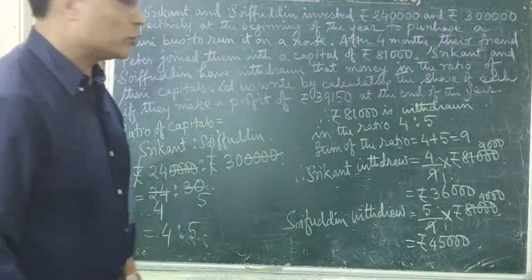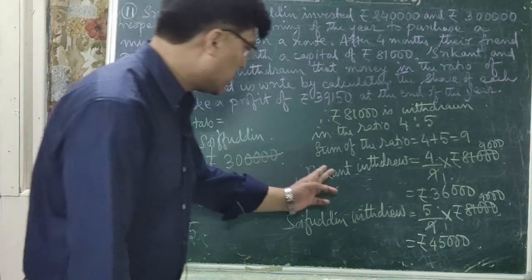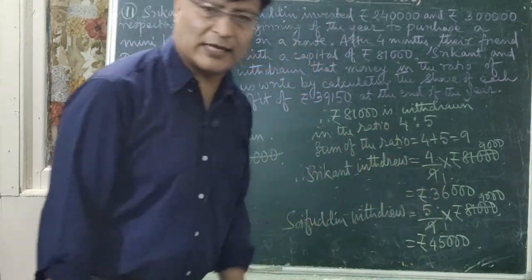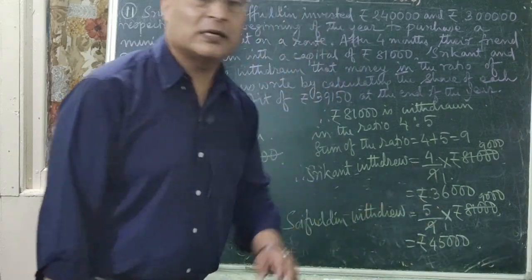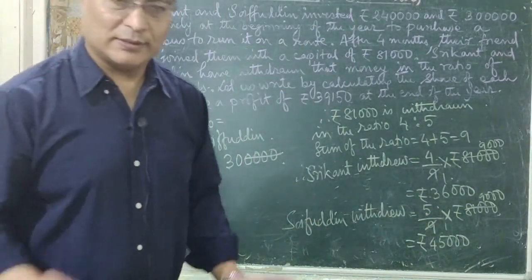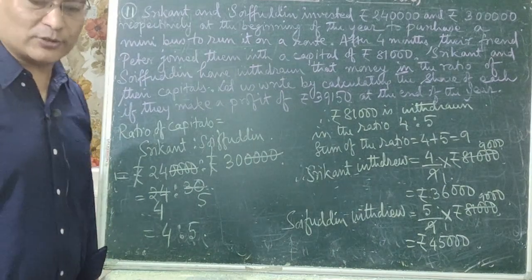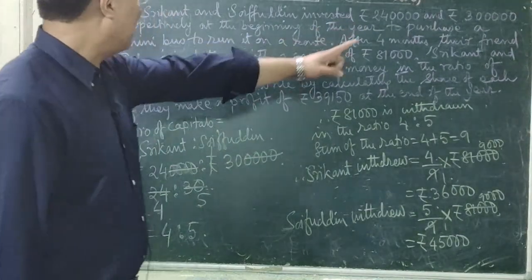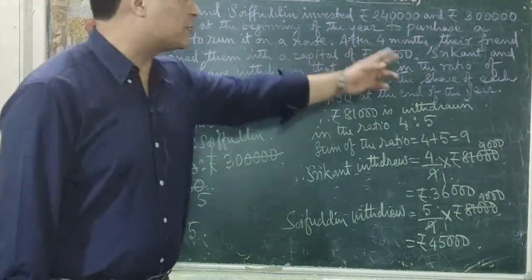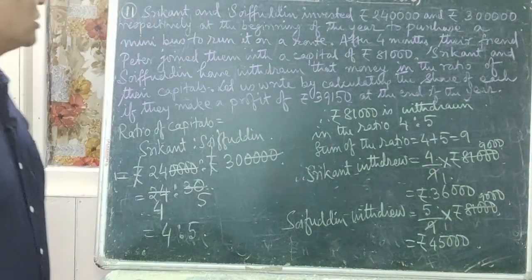So what is meant by it? After 4 months, Srikanth withdrew rupees 36,000, and after 4 months, Soifuddin withdrew rupees 45,000. Is that clear to all of you? So I think it is understood. Okay. Now, after 4 months, their friend Peter joined them with a capital of rupees 81,000. Now we have to understand the question.